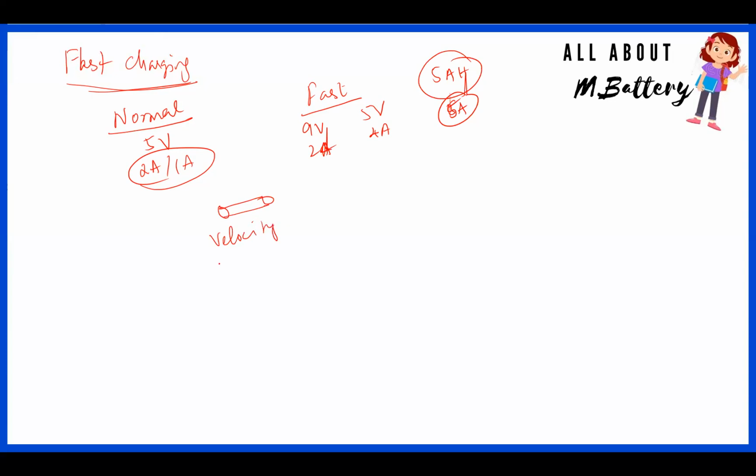Voltage is nothing but the velocity or the speed at which the electrons move, right? So you are pushing the electrons to charge very fast, right? That is what happens in a 9 volt system.